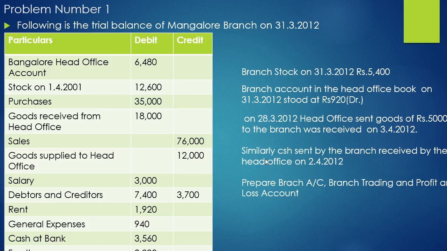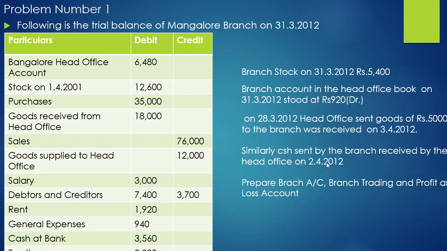Again, one more aspect. Similarly, cash sent by the branch, cash remitted by the branch but received by the head office on 2/4/2012.